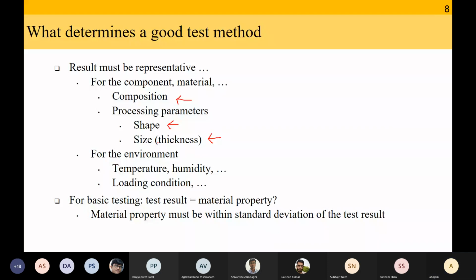Then the statement is, according to the test done by Atul, the strength is 100, or according to the test done by Hitesh, the strength is 68. Then the results are not representative because the person who is testing is becoming important. That should not happen. If that is happening, that is not a good test method. Okay. And when we are doing a test, we also have to specify temperature, humidity, loading condition. Because the properties are going to vary. So once you do a test, your result must be representative of all the different parameters.